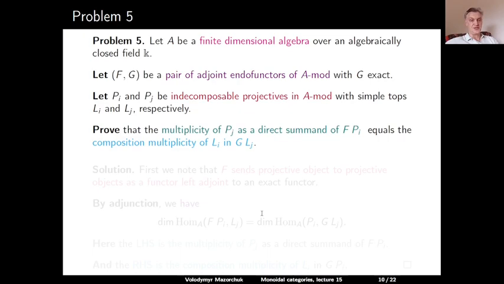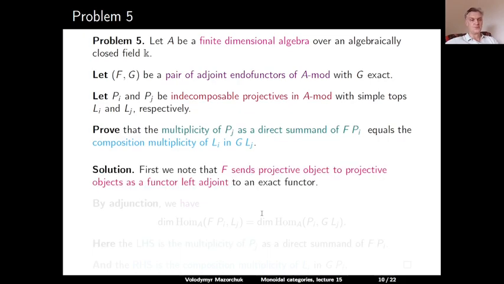Solution. First, we note that the functor F sends projective objects to projective objects because by the assumptions it is left adjoint to an exact functor. Any functor which is left adjoint to an exact functor sends projectives to projectives. Now we can write the following adjunction identity.